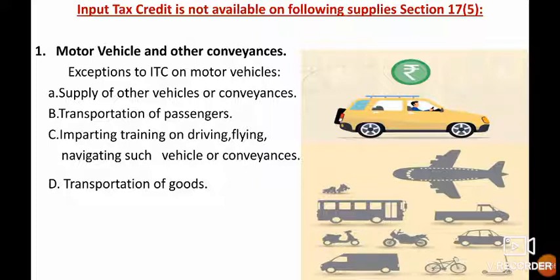Next, imparting training on driving, flying, navigating such vehicles or conveyances. For example, if Maruti Driving School purchases a vehicle for training of drivers, then Maruti Driving School can claim ITC on that vehicle. Next, transportation of goods. If any vehicle is used for transport of goods from one place to another, then that vehicle is eligible for ITC.